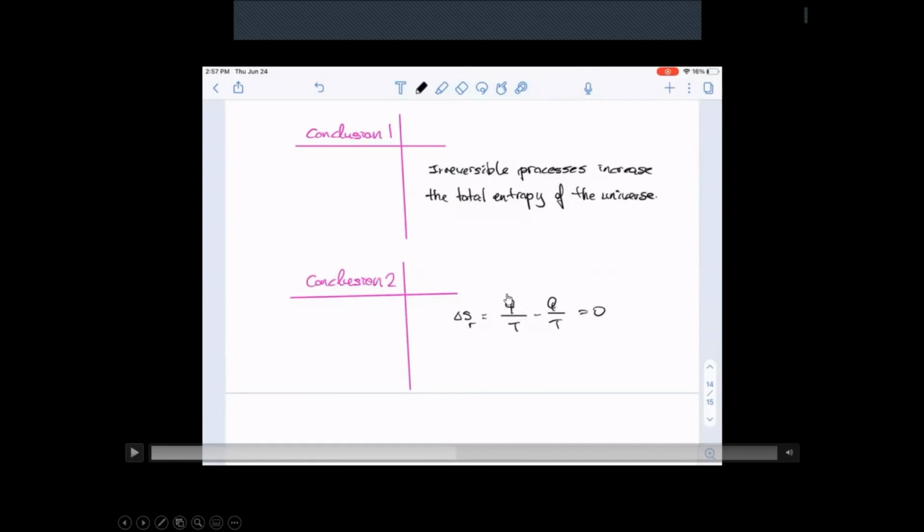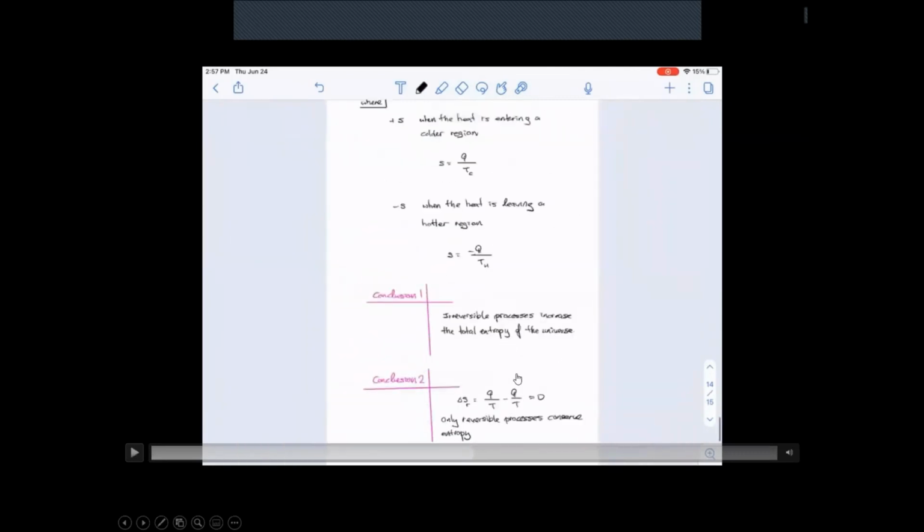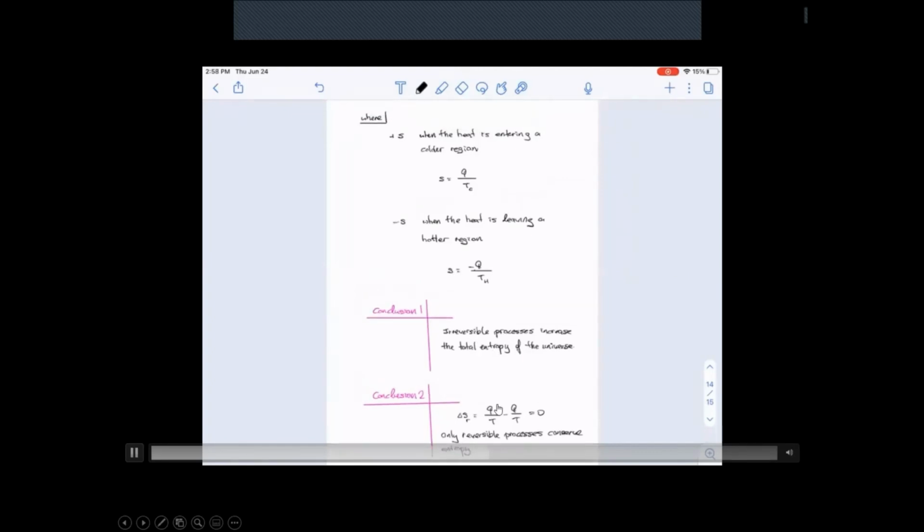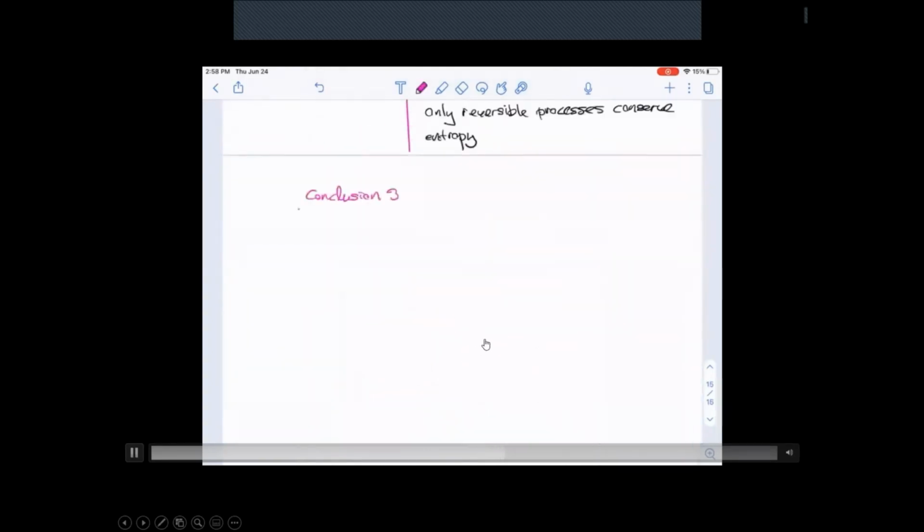Okay, so this is the amount of heat that goes into the system at this temperature. And if it's a reversible process, you get back to the same point. So once again, the heat at that temperature is going to be the same, which means that during the reversible processes, there's no change in entropy. Okay, real life does not have any reversible processes, which means that the total entropy of the universe is always going to go up. All right, so that requires a justification.